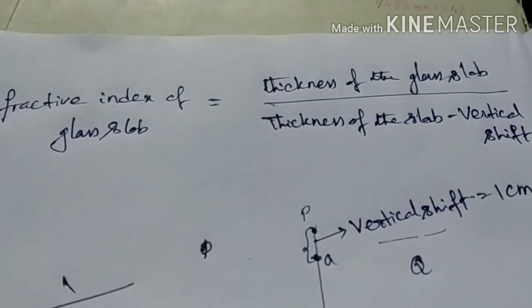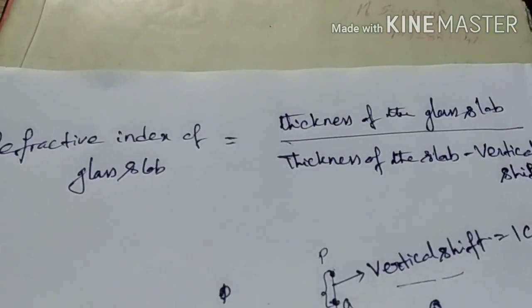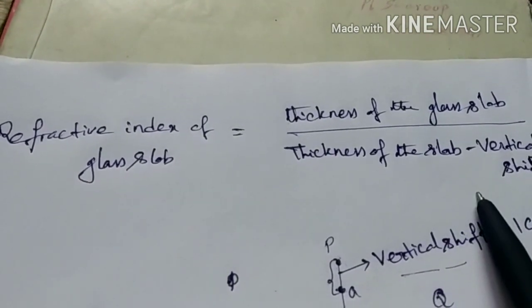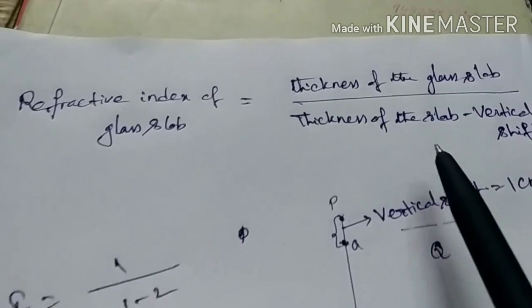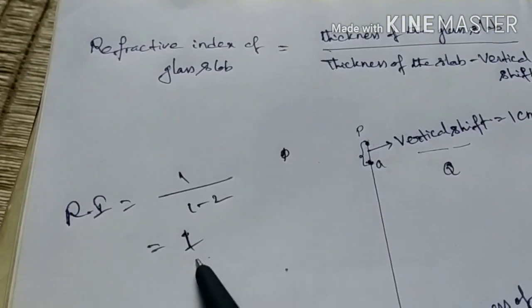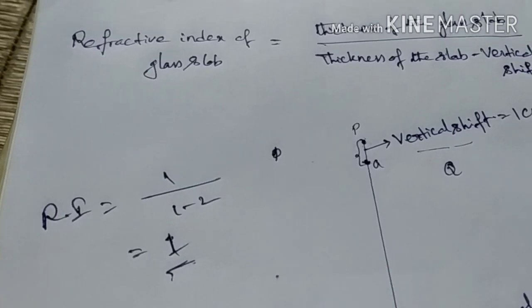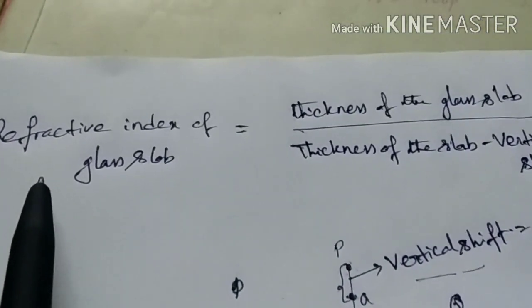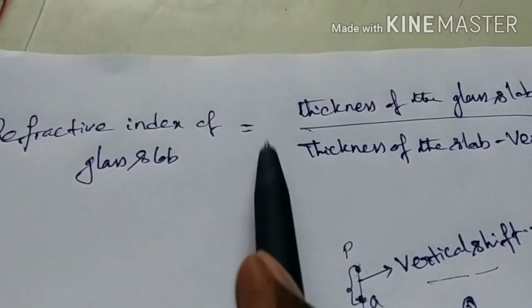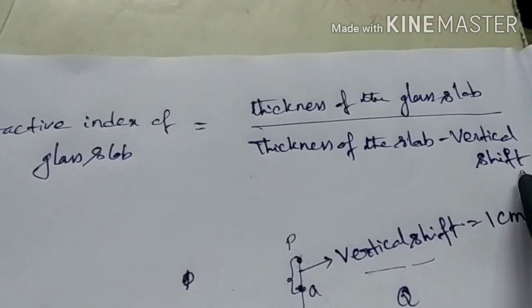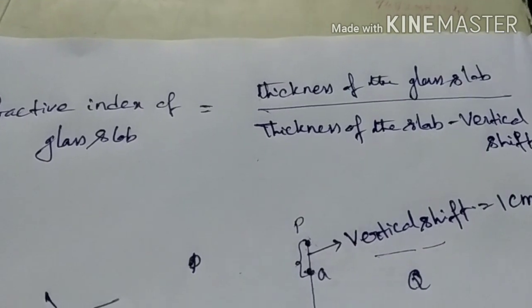So this is the formula we have to use to find the refractive index of the glass slab. Here we get the refractive index of the glass slab as 2. What is the formula here? The refractive index of the glass slab is equal to thickness of the glass slab by thickness of the slab minus vertical shift.